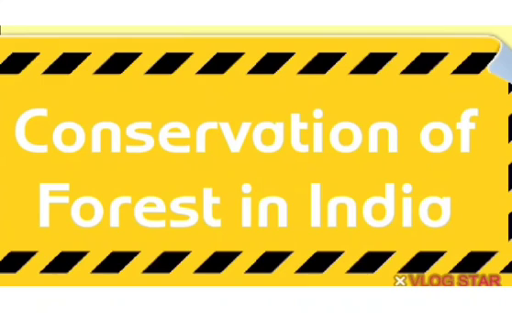The policy held the following objectives: maintenance and conservation of natural heritage, check on soil erosion, and check on extension of sand dunes in desert areas. These steps meet the requirement of fuel wood and increase the productivity of forest.